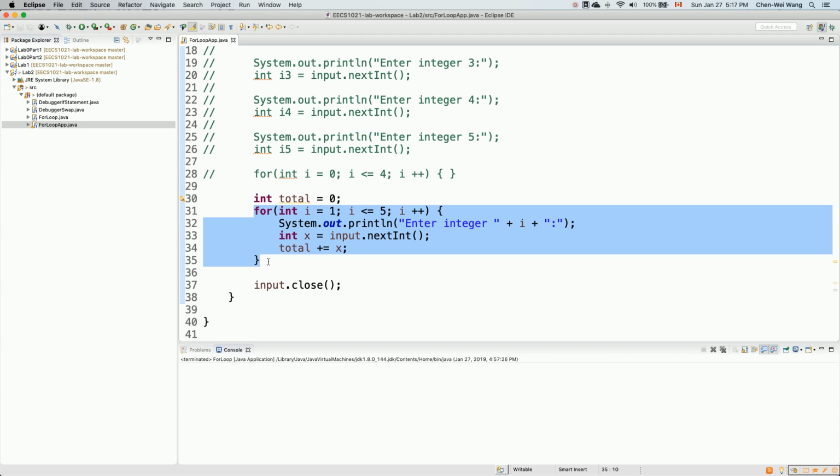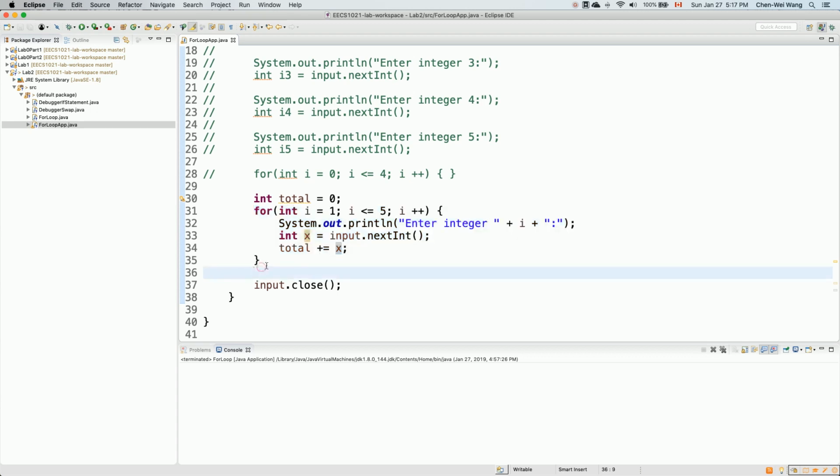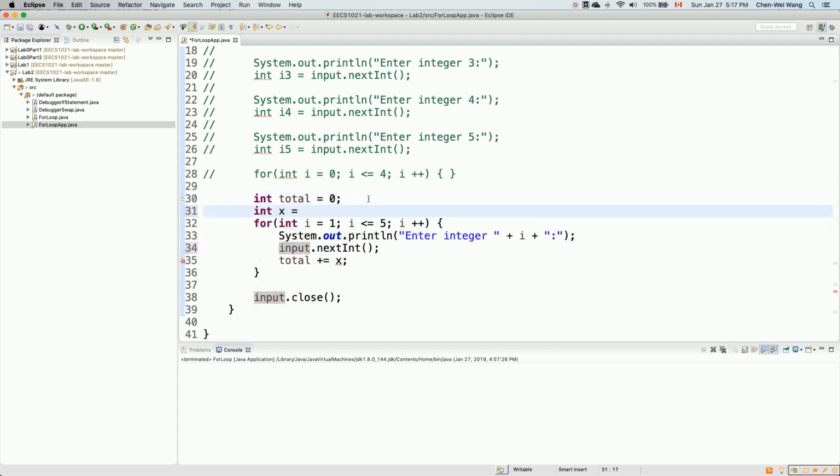I'll trace the program with you using the debugger. Alternatively, you can either say x is local to this particular subscope, or you can do the following too. You can say int x is initially 0, and then x is simply reassigned to input.nextInt. That's also fine, depending on which one you prefer. They work the same way and achieve the same purpose in this case.